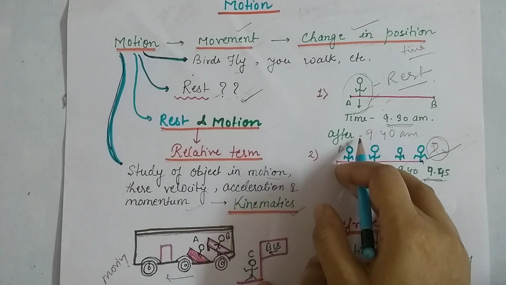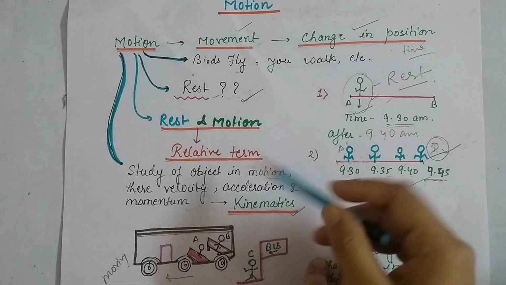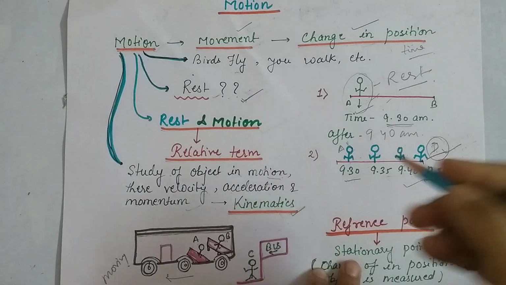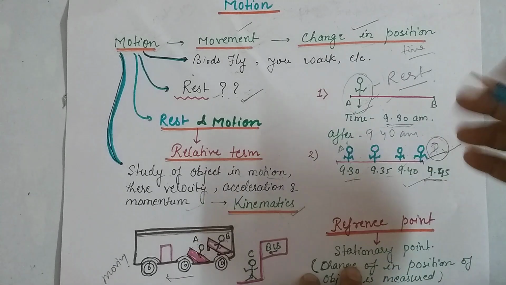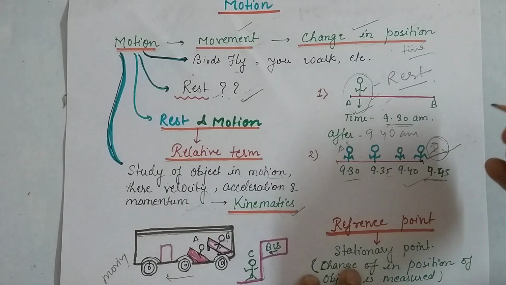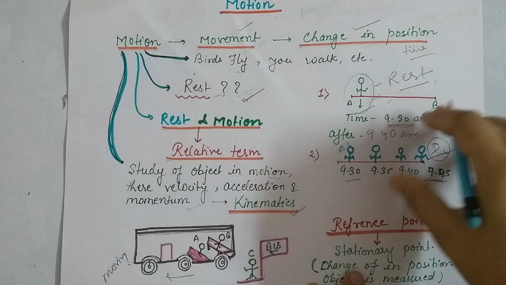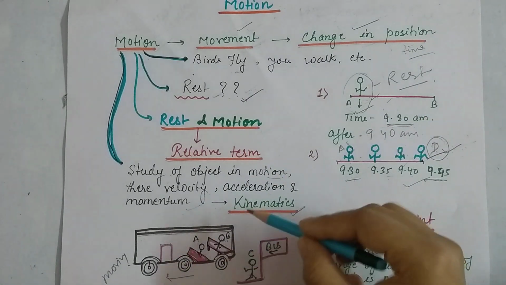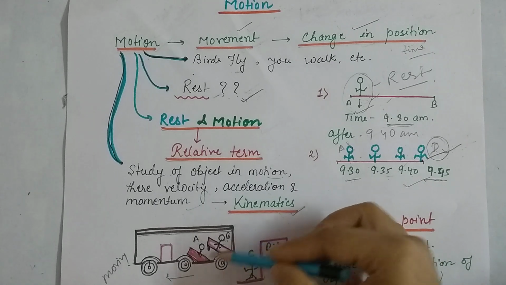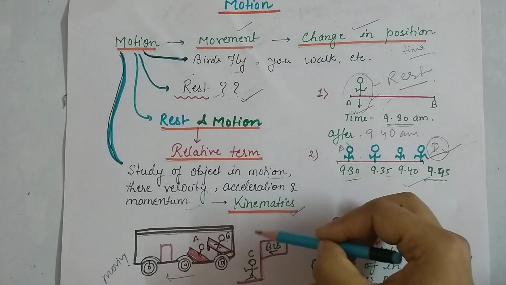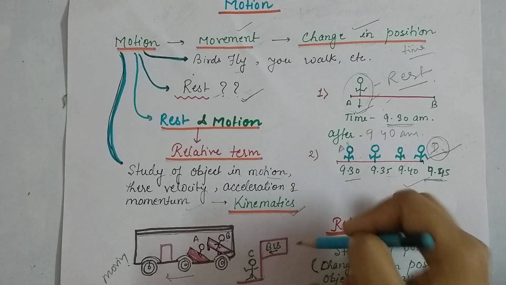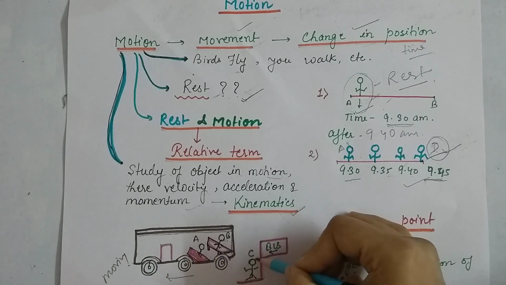Now let's take a very important example of how rest and motion are relative terms, and how we can conclude which one is in motion and which is at rest. This is a bus, and two persons are sitting in the bus, and one person is standing outside the bus.